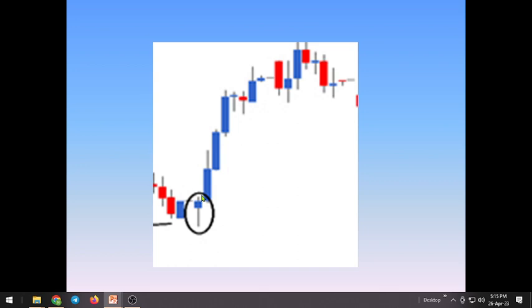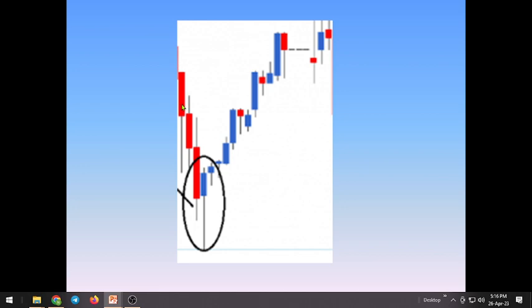So with a hammer, as with a marubozu, aggressive traders can take a trade at the top of the hammer, and prices will go up. Or else you can take the entry at 1/4 of the hammer candle, where if prices come, you will be in the entry, or else you need to look for another trade. As an aggressive trader, you will always be in the trade if you enter at the top of the hammer. Bears are in control, then a hammer forms and prices move up. You can see that prices retraced 1/4 of the hammer candle before going in the upward direction.